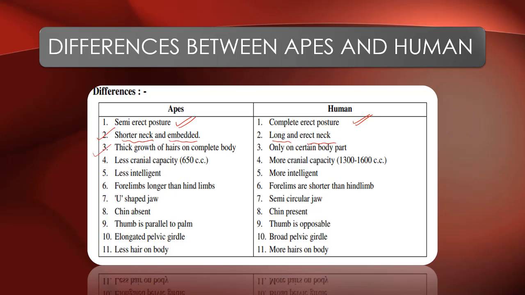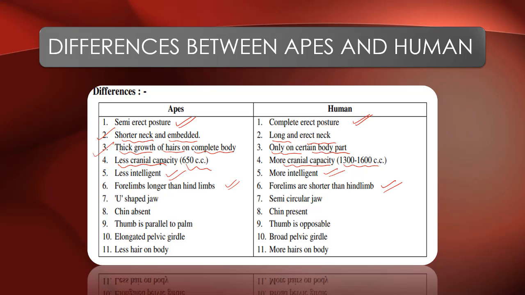Apes have thick growth of hairs on the complete body. Humans have hairs but only on certain body parts. In apes, the cranial capacity is very low, 650 cubic centimeters, and humans have more cranial capacity, around 1300 to 1600 cubic centimeters. Apes are less intelligent. Humans are considered to be more intelligent. In apes, the forelimbs are longer than the hind limbs, and in humans, forelimbs are shorter than hind limbs.